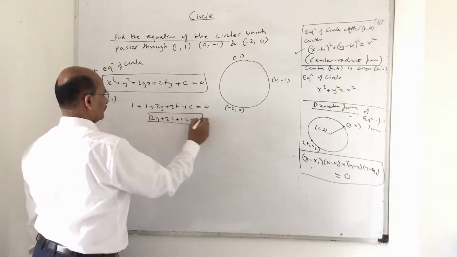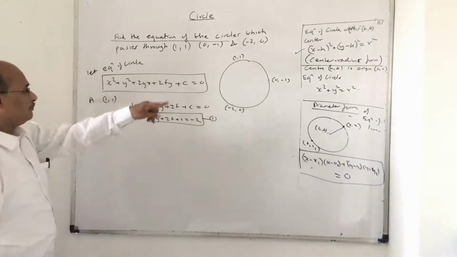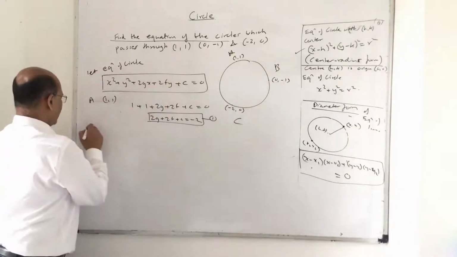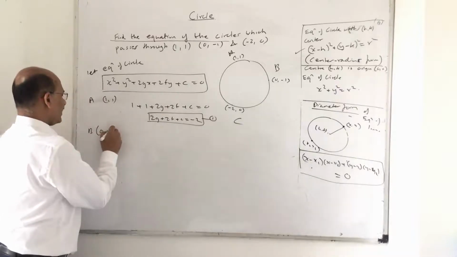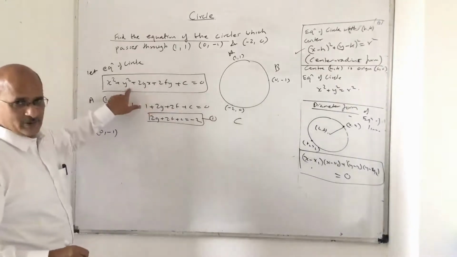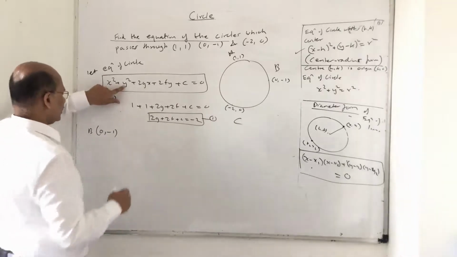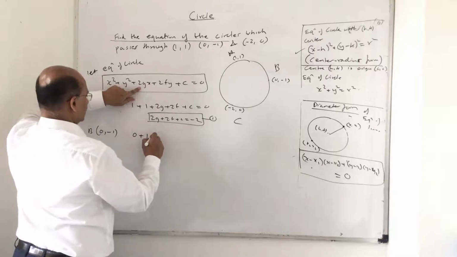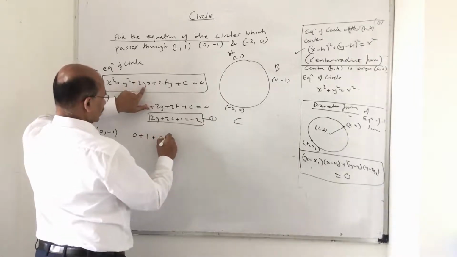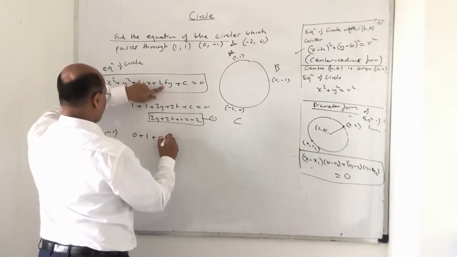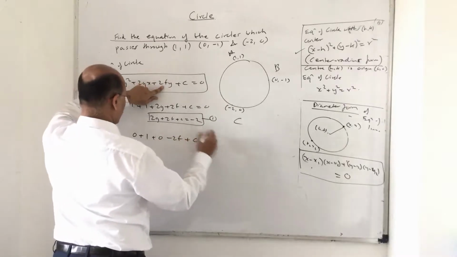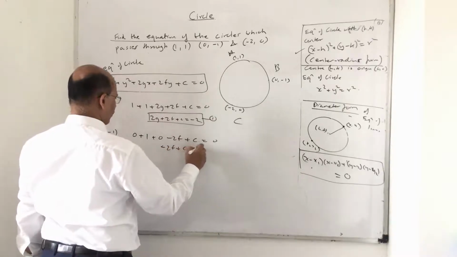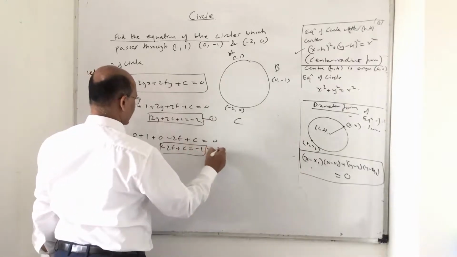This is equation number 1. Let us put point B. I am taking this as point A, this as point B and this as point C. So what is point B? It is 0, comma minus 1. This lies on the circle, so it will satisfy the equation. So 0 plus minus 1 square is plus 1, plus 0 because x is 0, plus minus 2f plus c is equal to 0. So again you get one equation: minus 2f plus c is equal to minus 1. The second equation you derive.